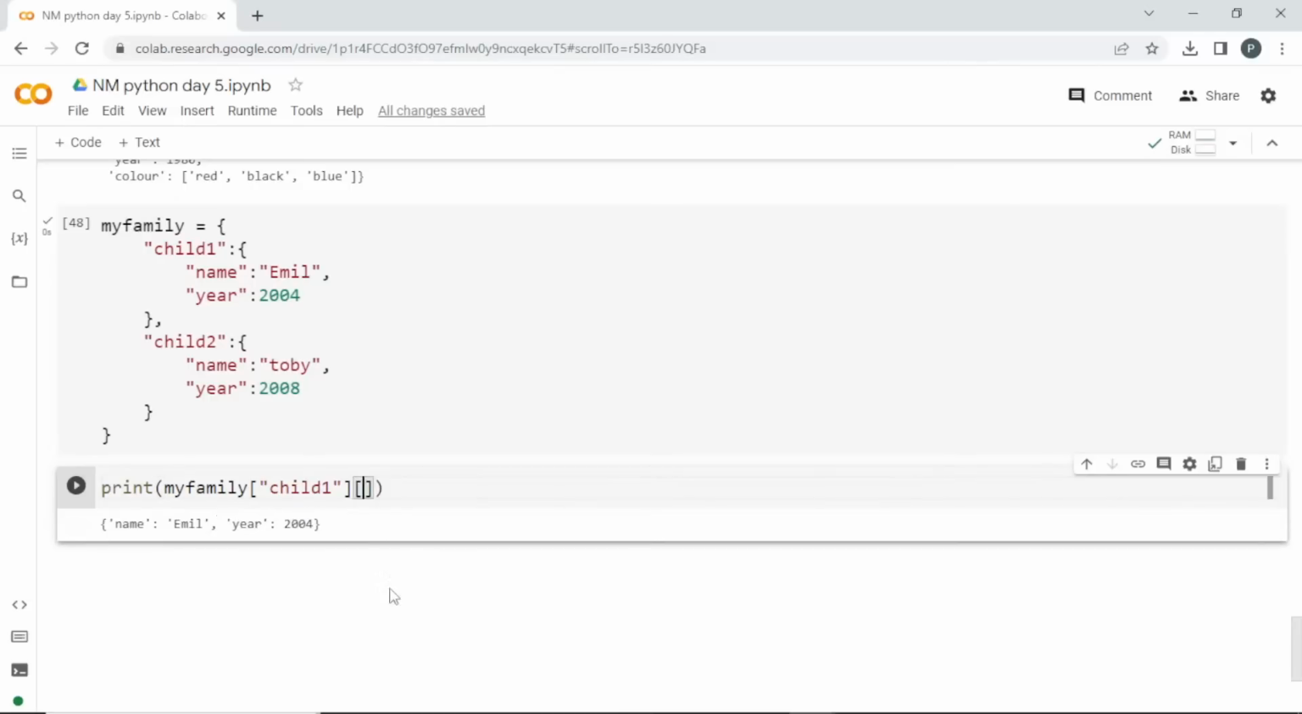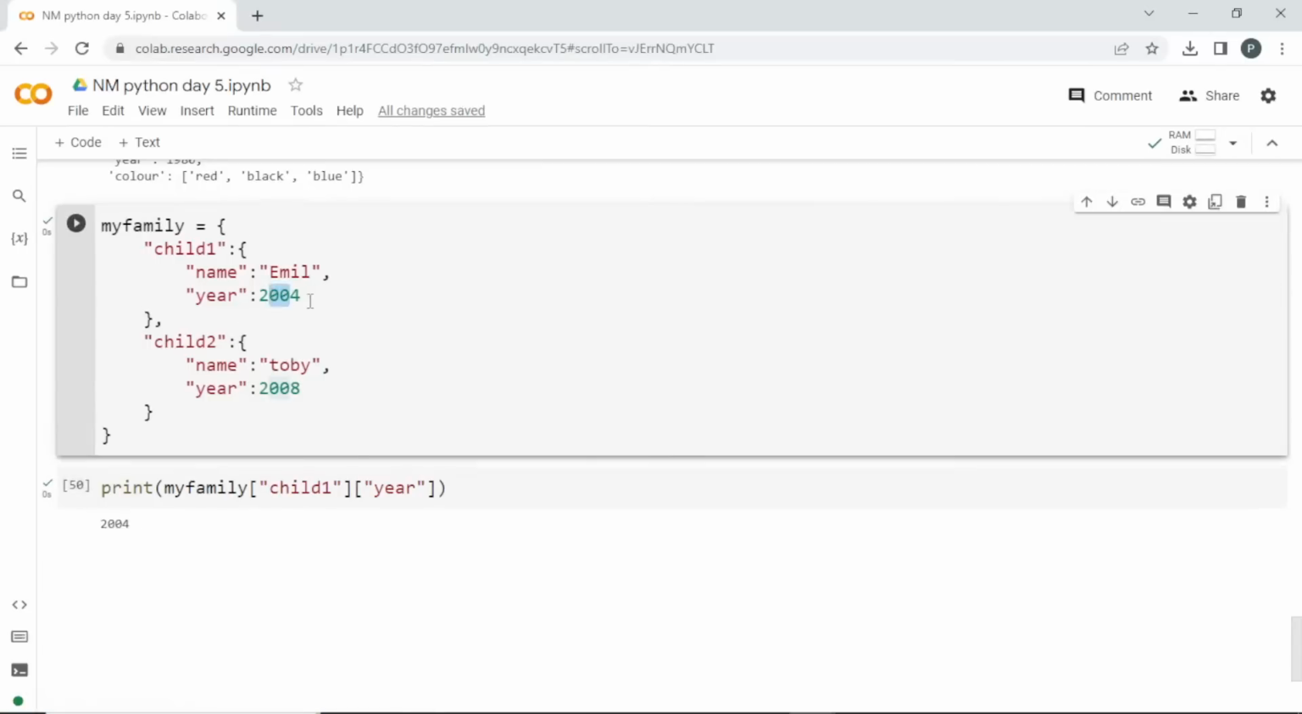You can just create another square bracket and pass the name of the key there. So it is going to give me the output. See here, I got this 2004, which is present here. It is a nested dictionary, right? So I am mentioning the key name, and that value is again a dictionary, and in that I am mentioning the key name again. So it is giving me output.